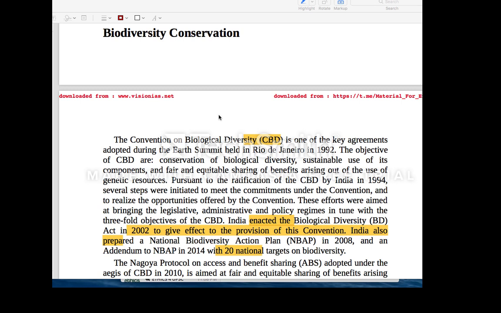Any foreign company that wants to utilize the resources of our nation has to take permission from the National Biodiversity Authority. If it is an Indian company, they have to take permission from the State Biodiversity Authority. If it is a local company, they don't have to take any kind of permission.